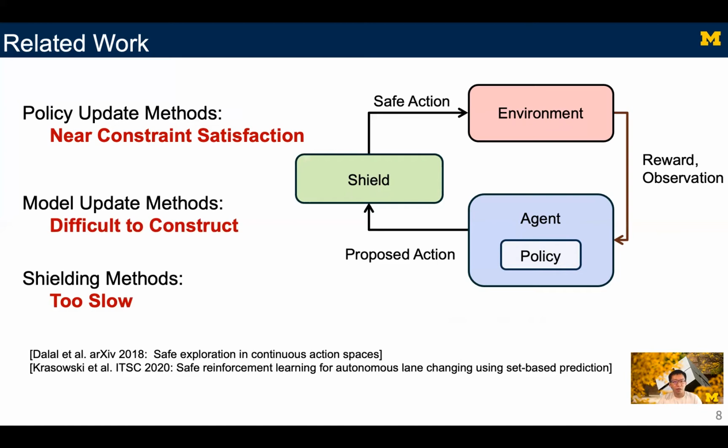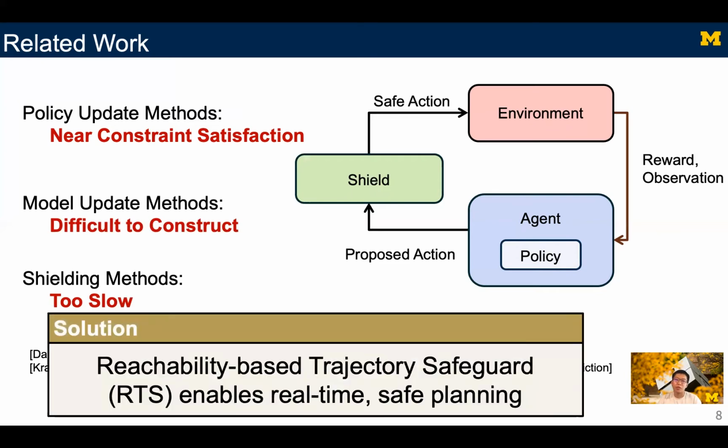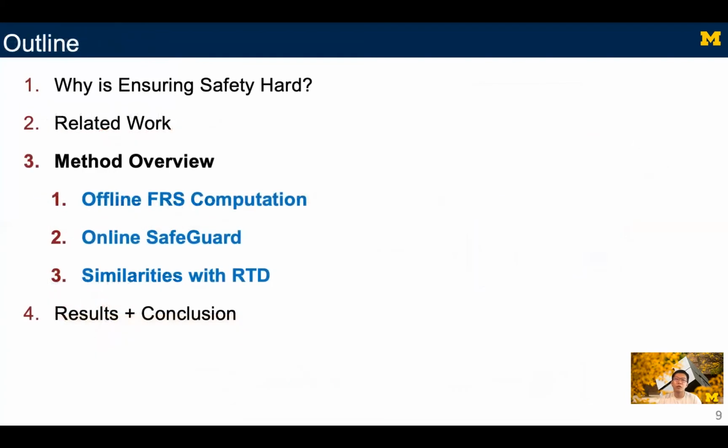But our method, RTS, makes no such compromises. It guarantees constraint satisfaction, can be used for highly nonlinear systems, and uses an offline-online combination to ensure real-time safe planning. Now let's see how RTS works. In RTS, we compute a forward reachable set offline and use this FRS online to ensure safety.